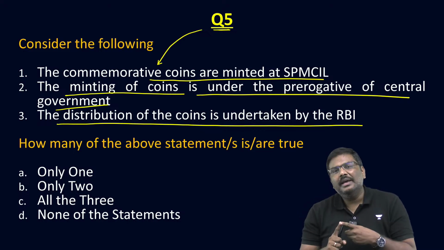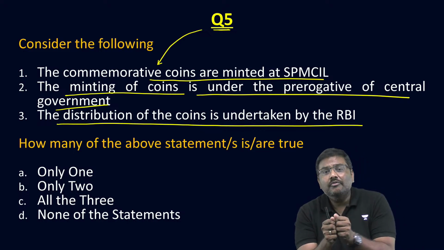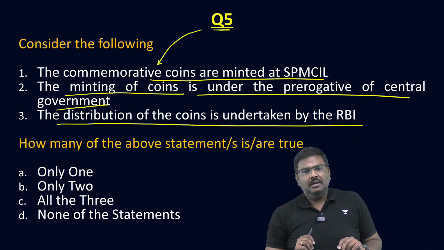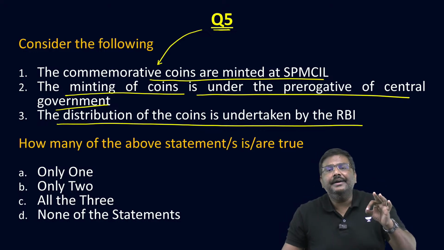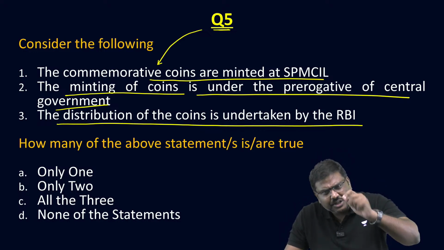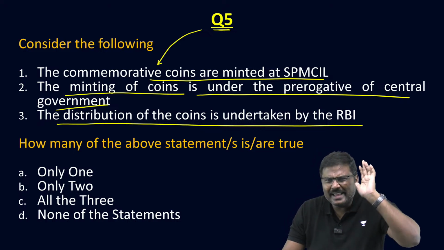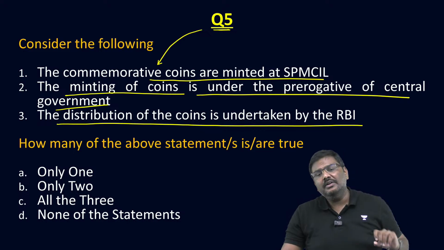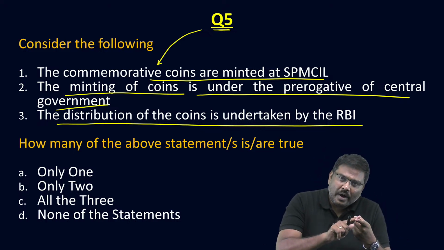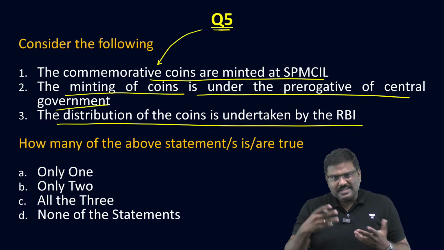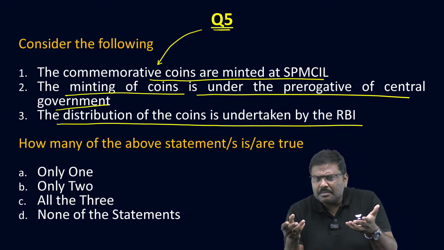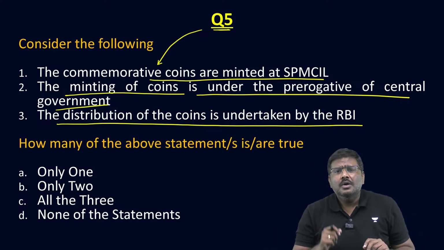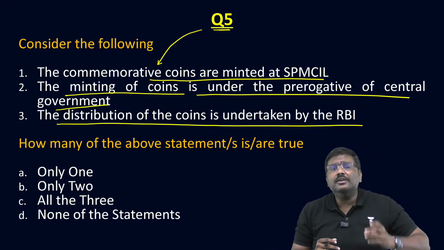Commemorative coins essentially means these are the kind of coins which represent a certain event which has taken place in the past. Is the point clear? It is issued to basically remember a certain event that has taken place in the past. That is a commemorative coin. Commemorative coins can be used for circulation, some of them, and some of the commemorative coins are not used for circulation. Sir, why can't we use a commemorative coin for circulation?